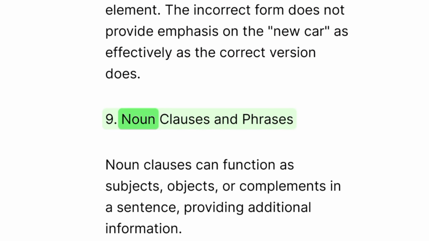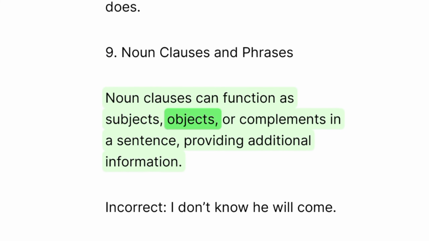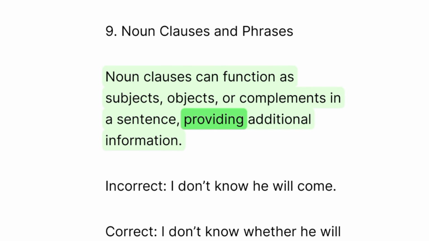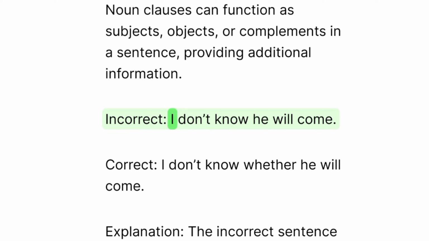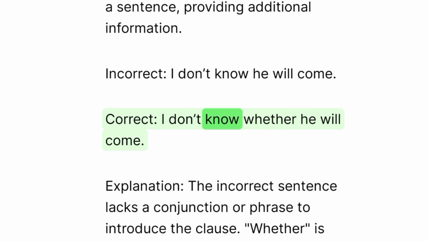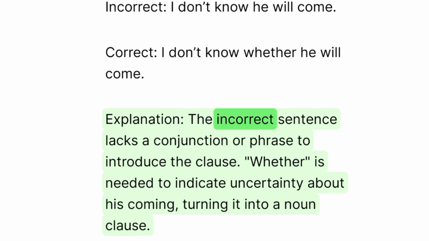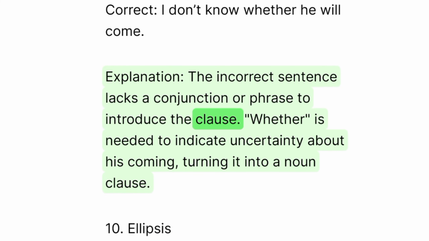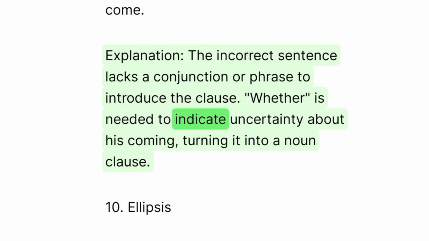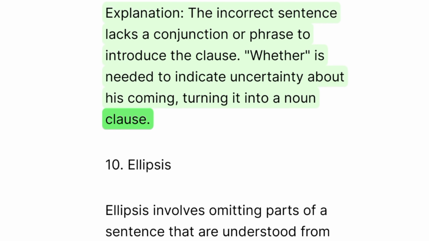9. Noun clauses and phrases. Noun clauses can function as subjects, objects, or complements in a sentence, providing additional information. Incorrect: I don't know he will come. Correct: I don't know whether he will come. Explanation: The incorrect sentence lacks a conjunction or phrase to introduce the clause. Whether is needed to indicate uncertainty about his coming, turning it into a noun clause.